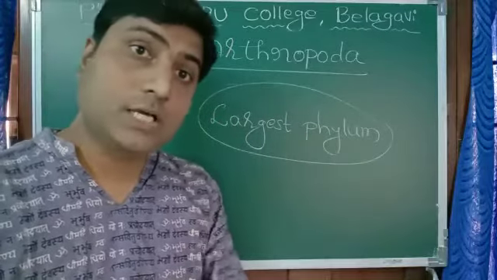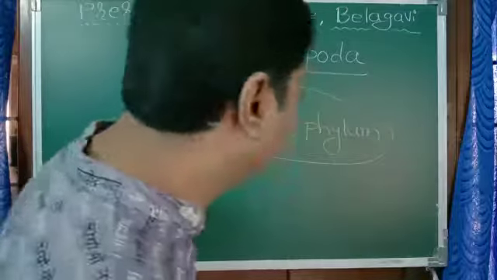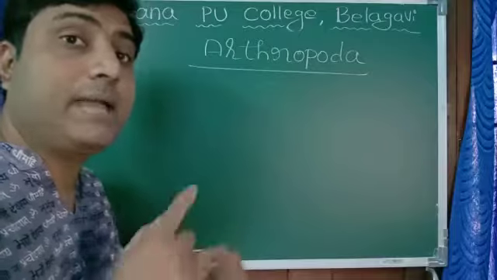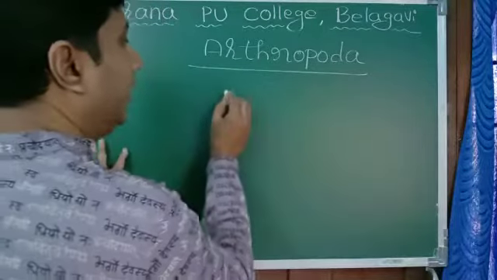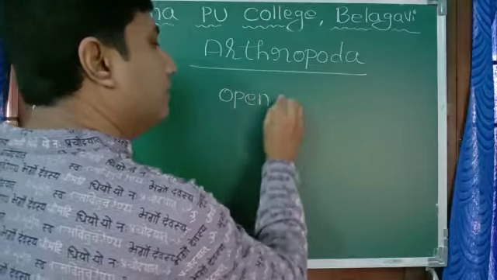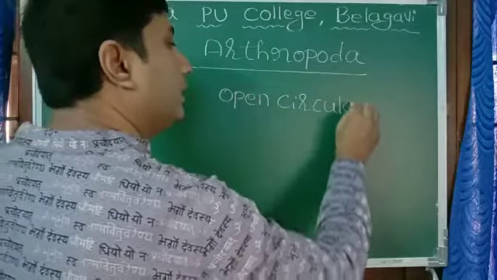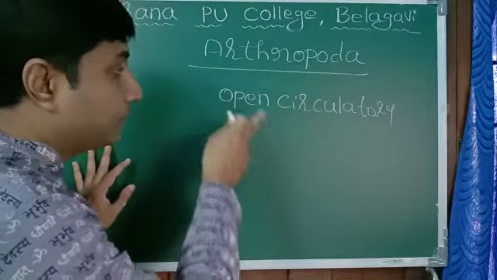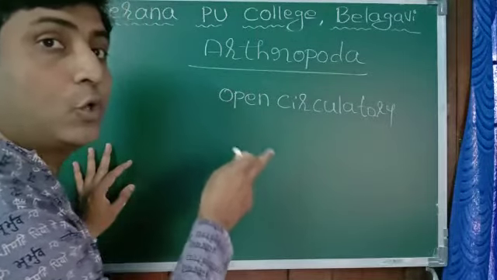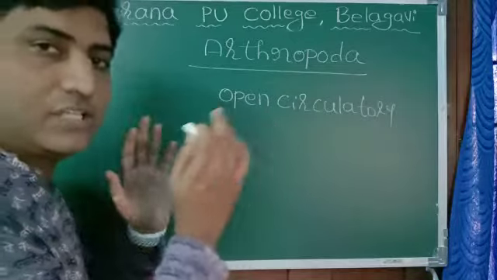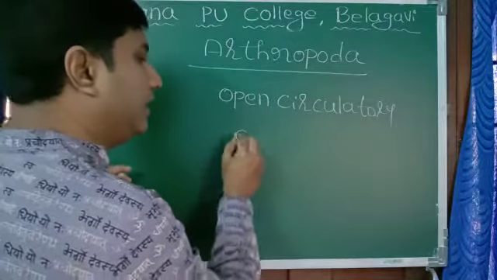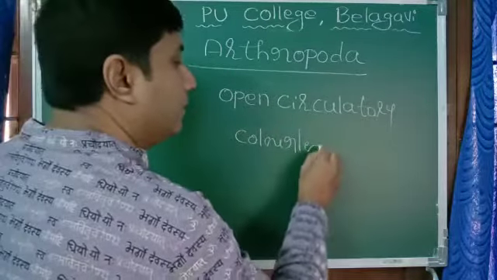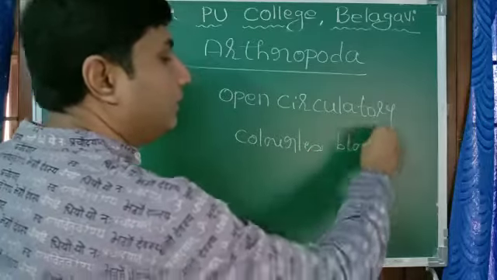And arthropods show some peculiar characters. One is that they don't have a closed circulatory system as we observed in the case of earthworm. They have an open circulatory system. We can see it very clearly in cockroach. Open circulatory system means blood will not flow in closed blood vessels. Blood flows in a bag-like structure, and it is white or colorless blood, because there is no hemoglobin pigment.